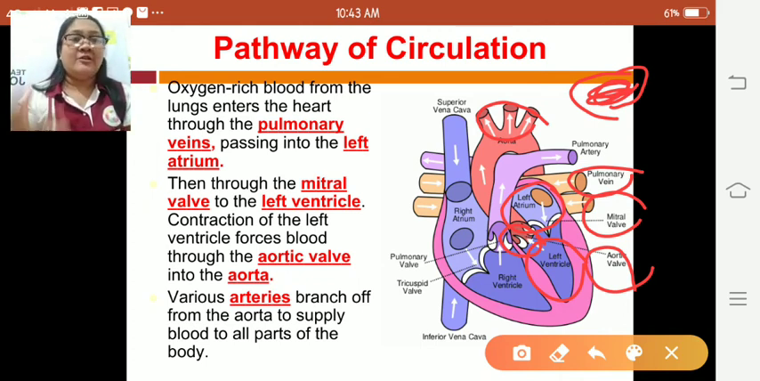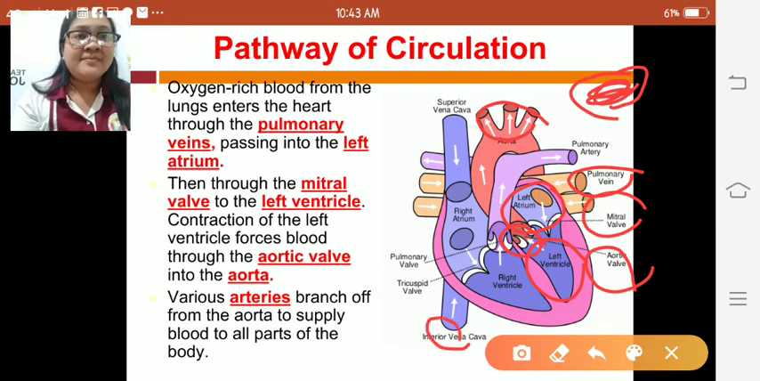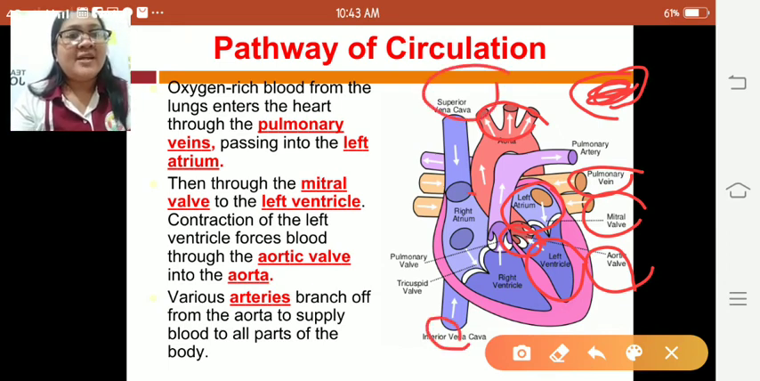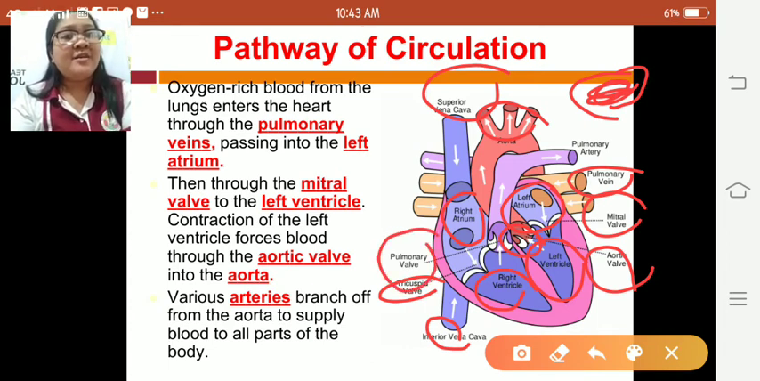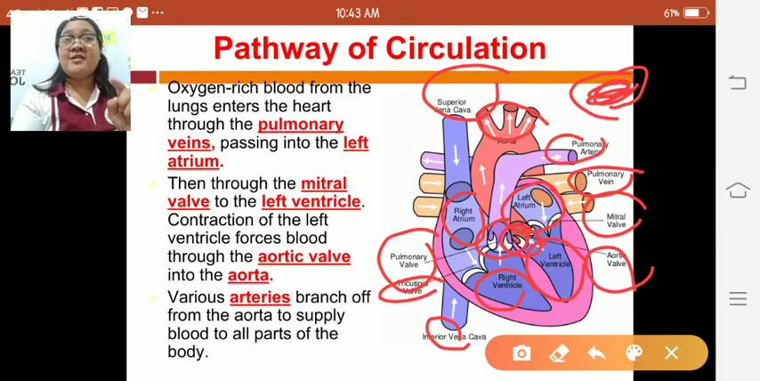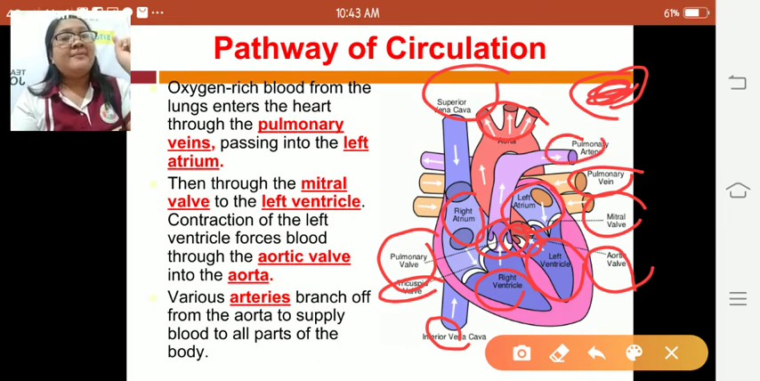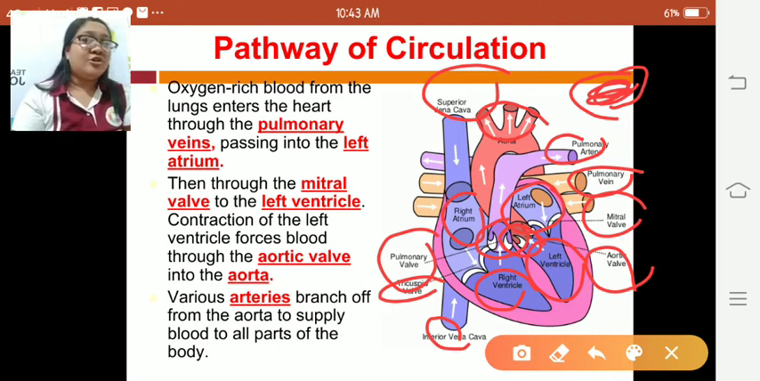It starts again by entering the inferior vena cava, then the blood goes to the right atrium, then through the tricuspid valve to the right ventricle. The right ventricle will contract, and with the help of the pulmonary valve, the blood passes to the pulmonary artery. Then the pulmonary artery will bring the blood to the lungs for oxygenation.